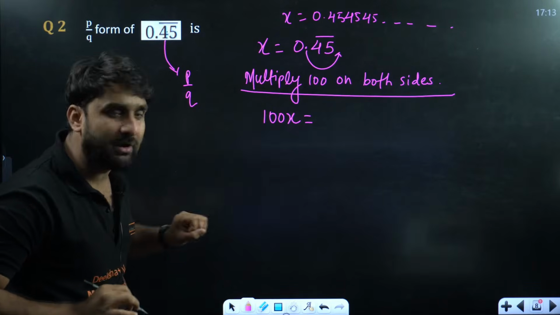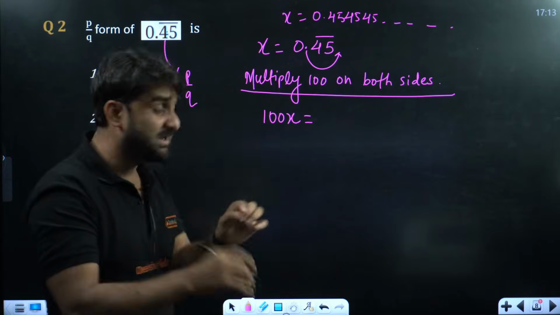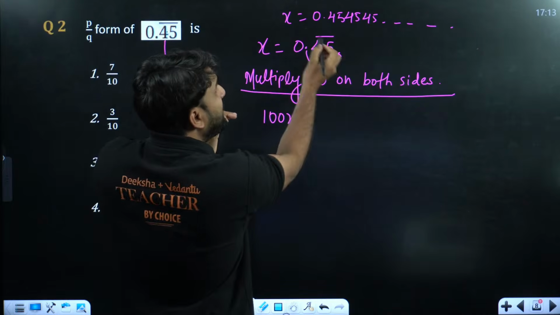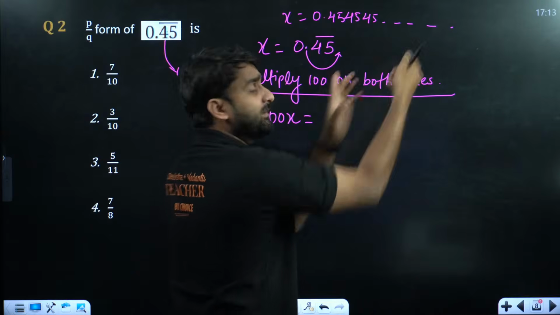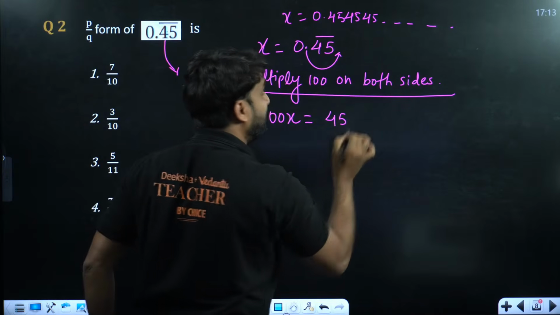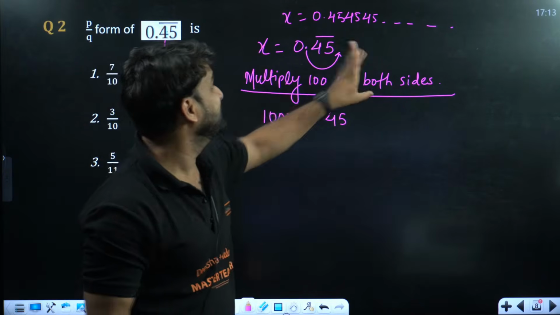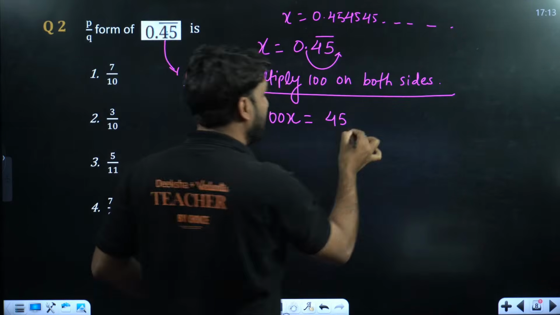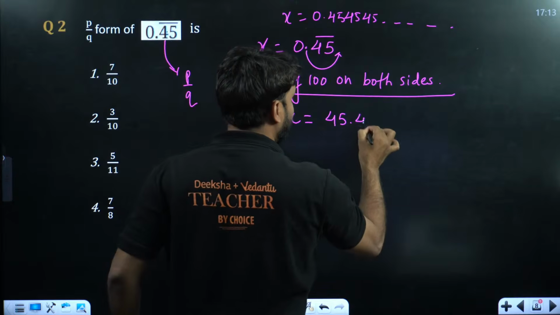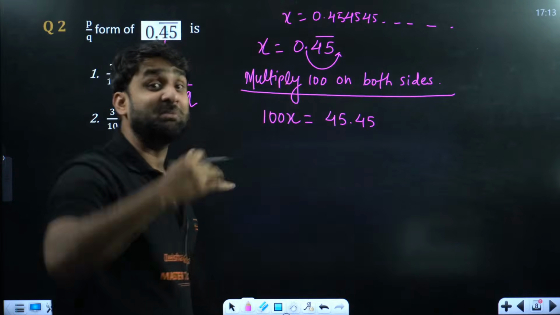Multiplying 0.45 bar by 100, the point will shift this side, so it can be written as 45 point and one more 45, because 45 is systematically repeating, as the bar is there.